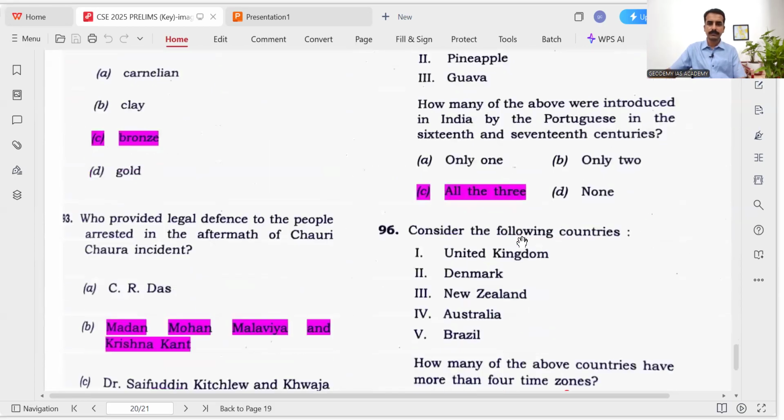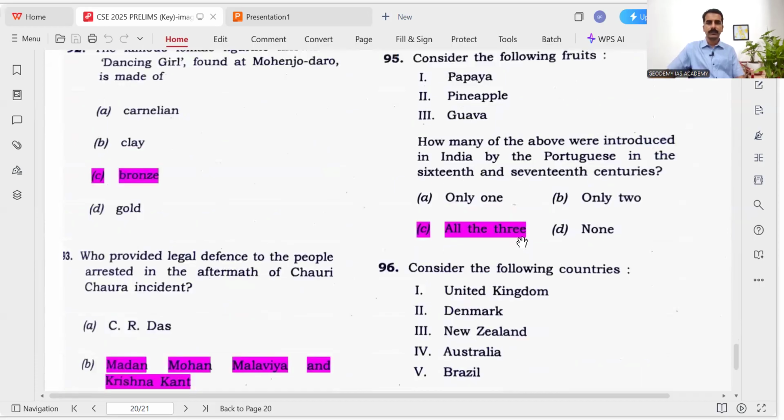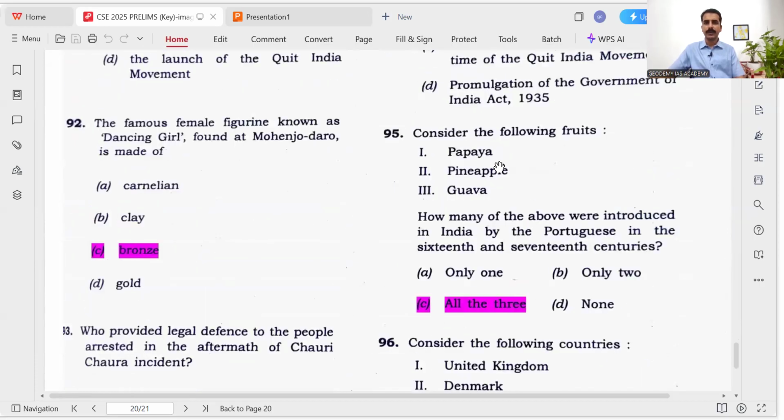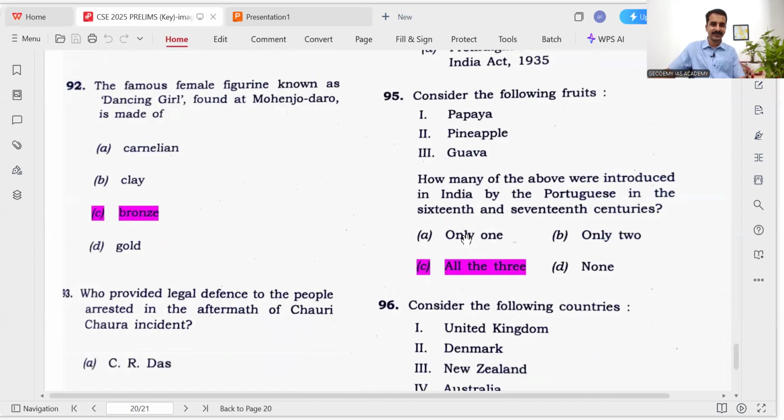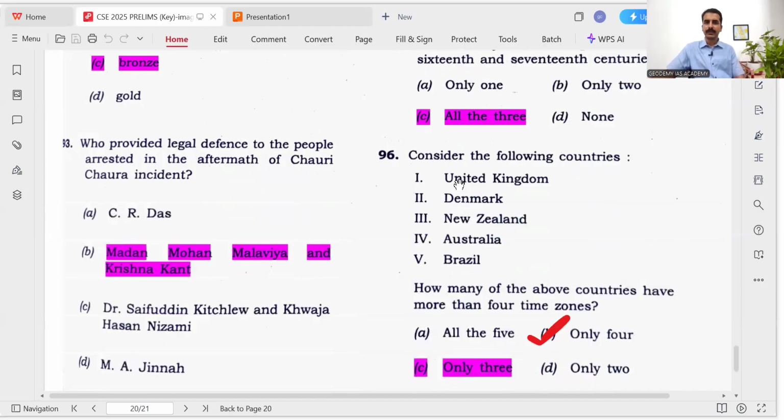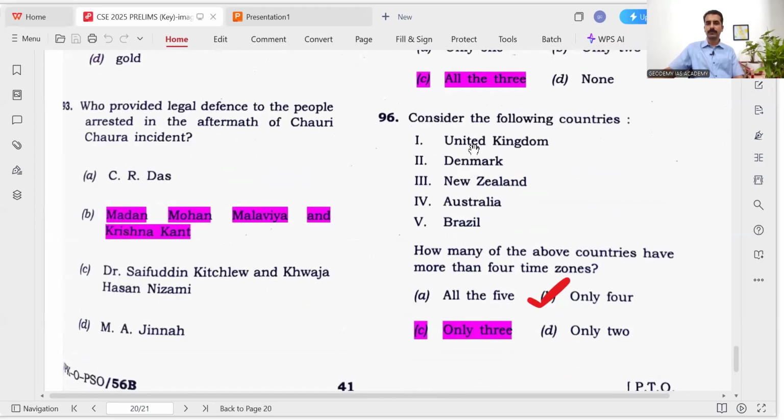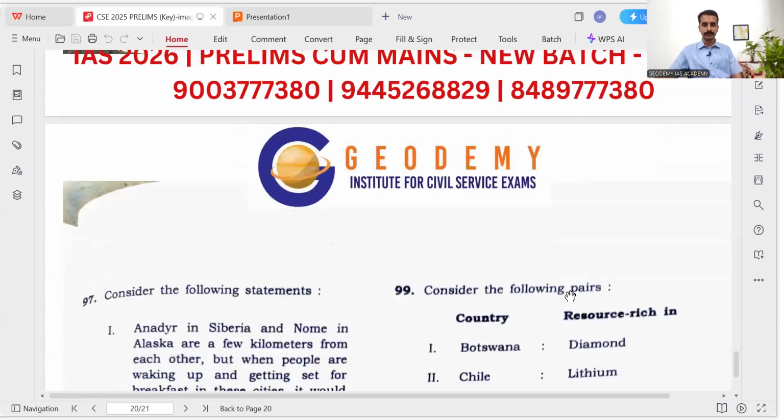Then history. Papaya, pineapple, guava: how many of the above were introduced in India by the Portuguese? All these 3. Okay. Then UK, Denmark, New Zealand, Australia, Brazil: how many of the above countries have more than 4 time zones? Denmark has 4 time zones, not more than 4. All the other 4 have more than 4. So Brazil has only 4. So the answer is only 4.